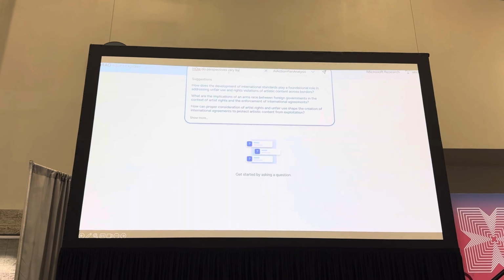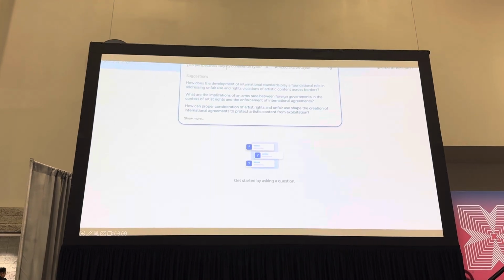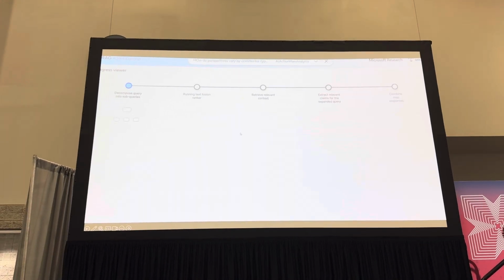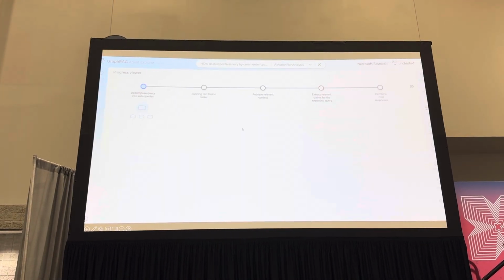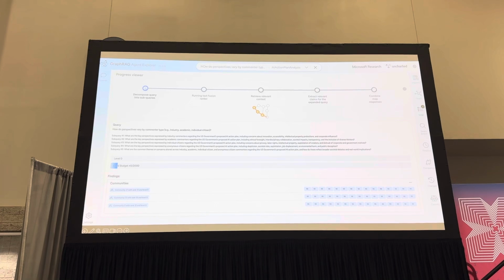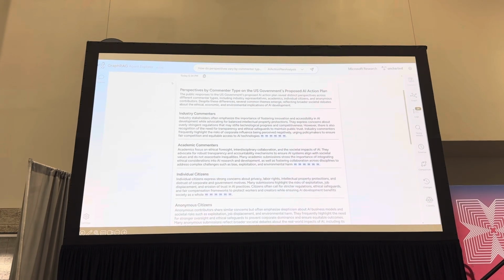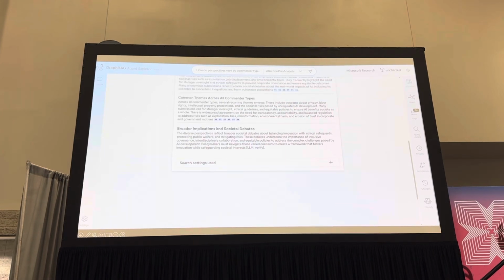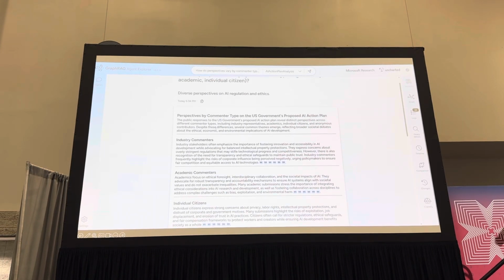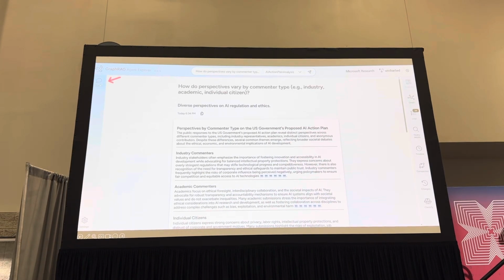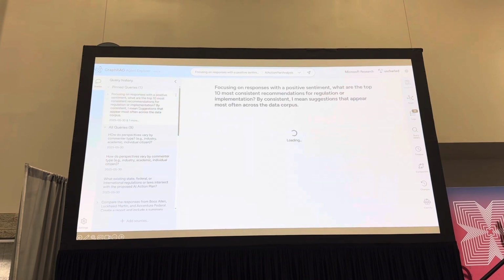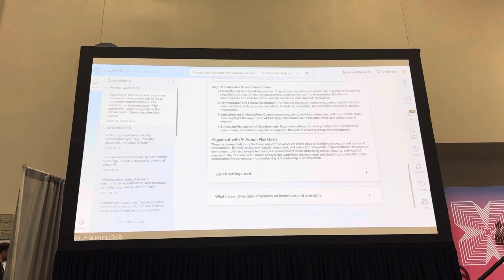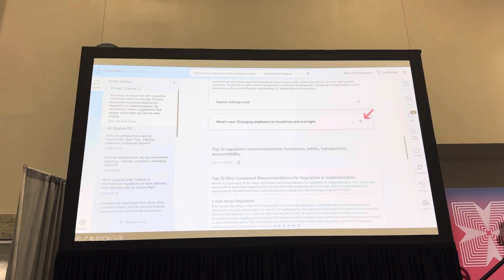How do perspectives vary by comment or type? It's going to take a little more processing time since it is reasoning further. It's more powerful, but the output definitely is going to be worth it. So you can see now that the response is more in line with what we needed. It has provided that deeper dive into the diverse perspectives across all of the 10,000 comments. It's even calling out certain categories and certain specific comment files with very specific insights, right?